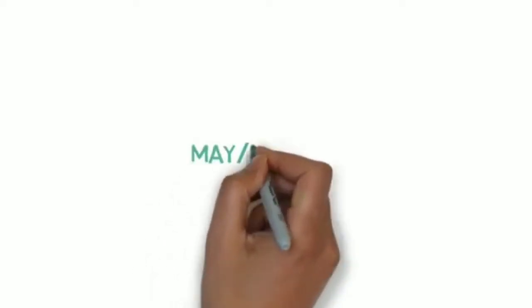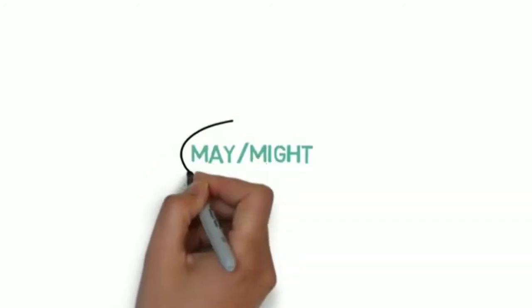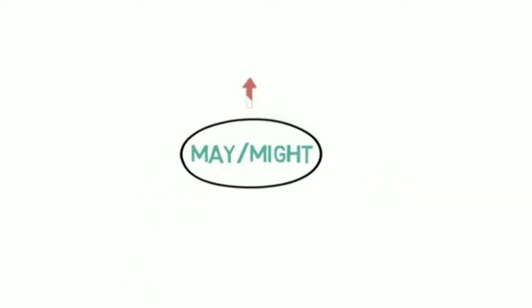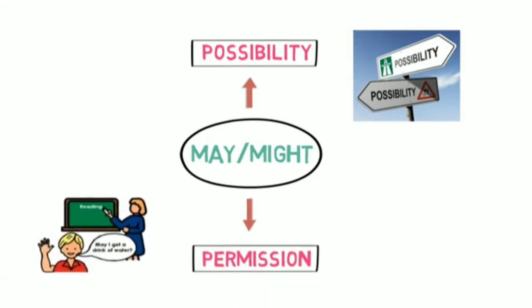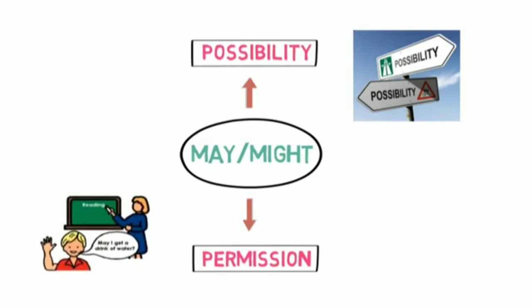The modal verbs may and might are mainly used in two ways. Number one, possibilities. They can be used when a certain thing or event is more likely to be possible or less likely to be possible. And number two, permission. We use verbs such as may and might to ask for and give permission.